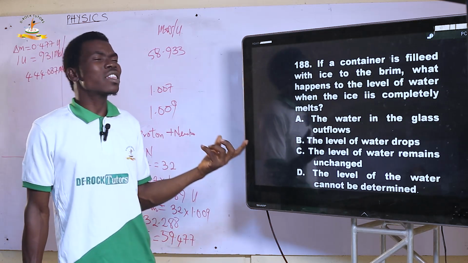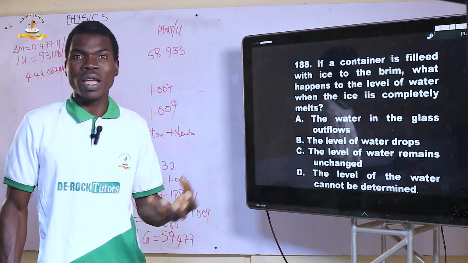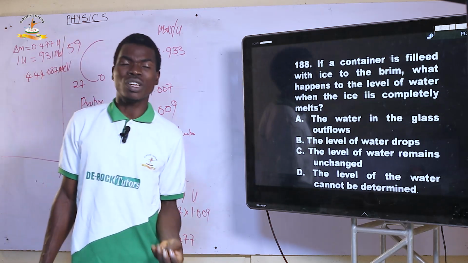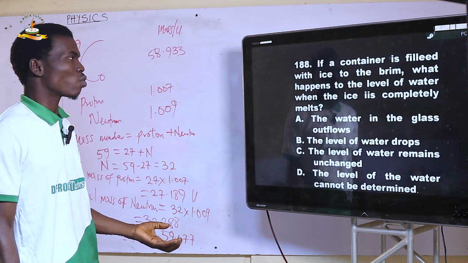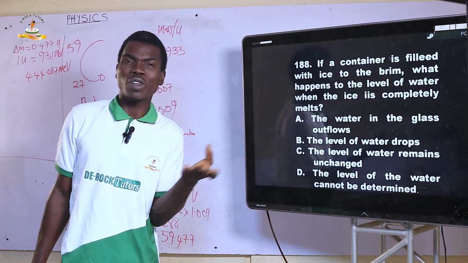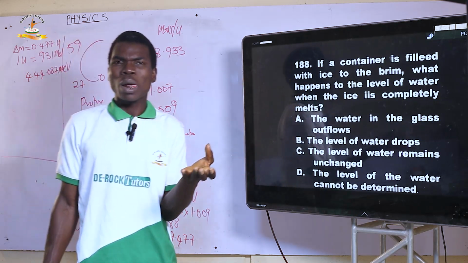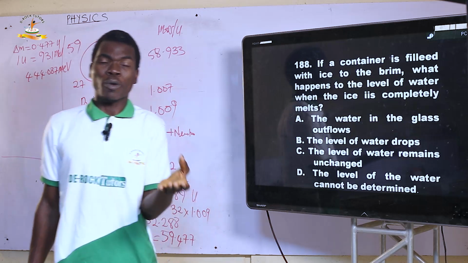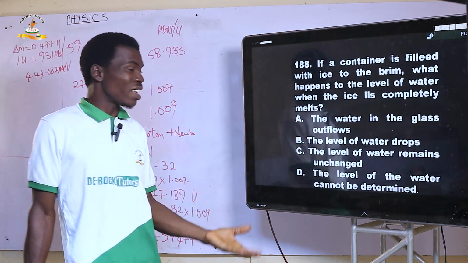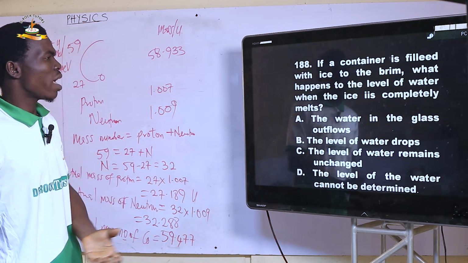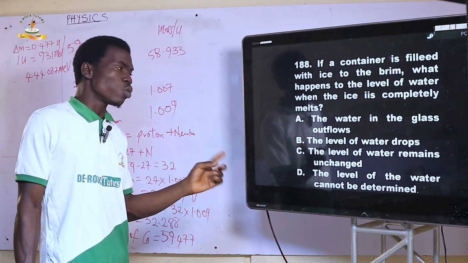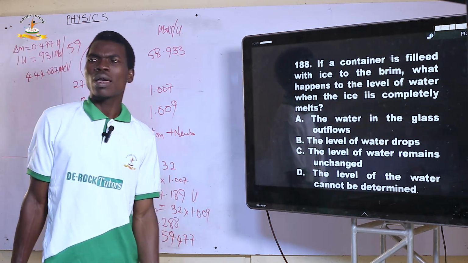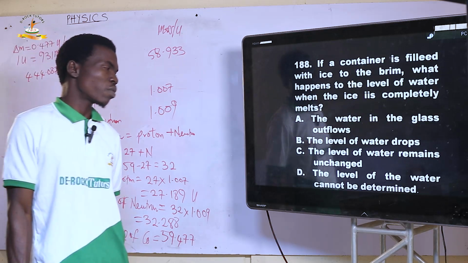So ice will have high volume when it is cold, and when it melts, the volume will decrease. As such, we expect that when this ice that is filled to the brim finally melts, it gets lower in volume compared to when it was still ice. So A, the level in the glass overflows, no. B, the level of water drops. That's just the correct option. The level of water drops.